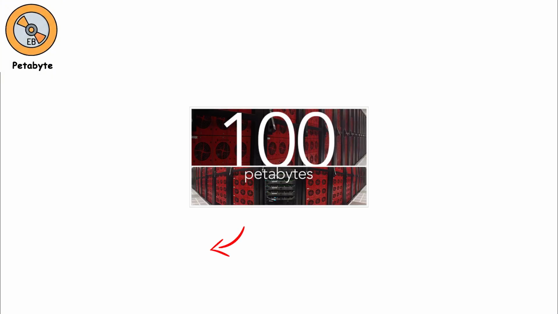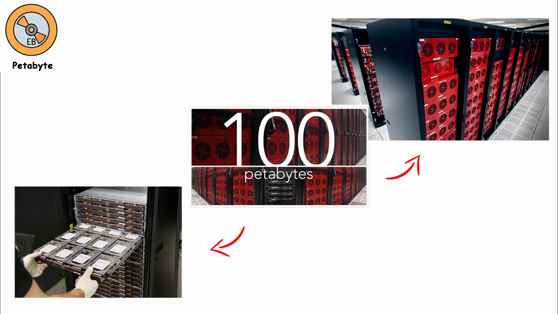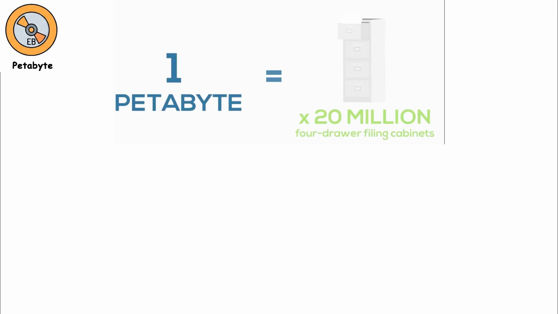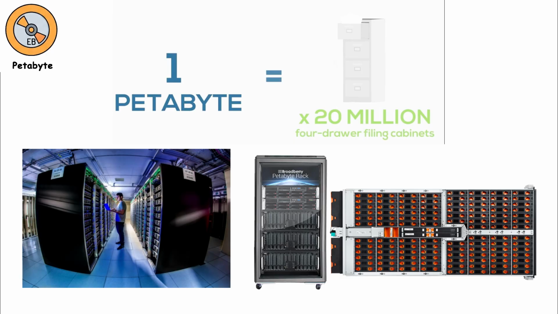Petabytes live inside data centers, spread across thousands of servers working together. They are invisible to everyday users, but they quietly power the services we rely on. Compared to terabytes, a petabyte is not just more storage. It marks the shift from personal data to collective, global-scale data.